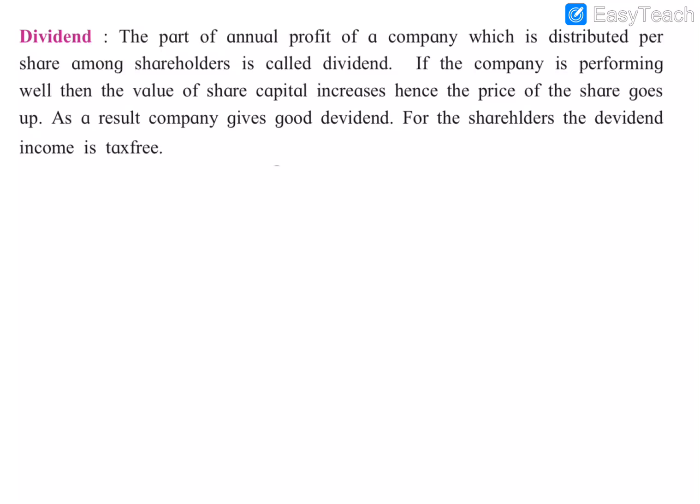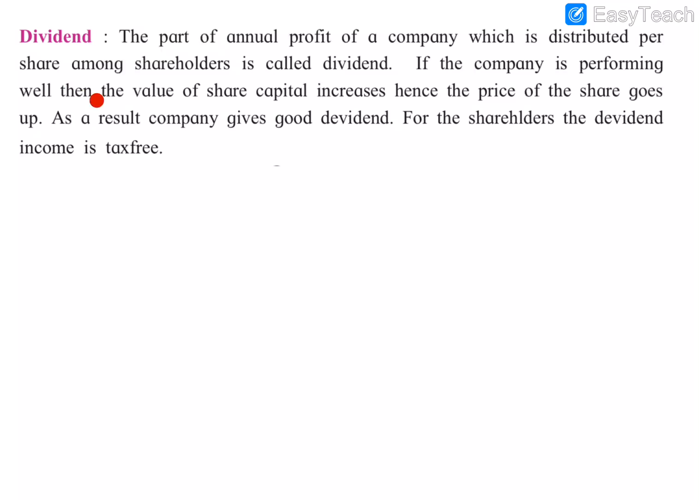The capital is sold among the shareholders as shares, and when the company gets profit, that profit is divided among all the shareholders. The amount of profit divided among the shareholders is called the dividend.